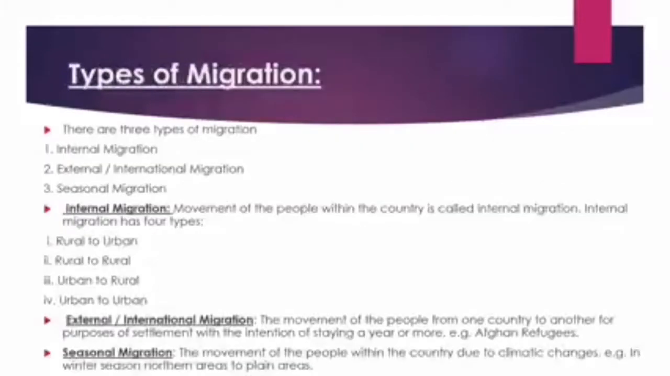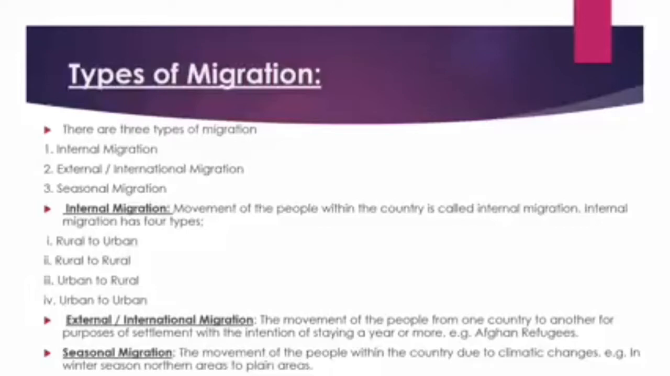Now, types of migration. There are three types of migration: internal migration, external or international migration, and seasonal migration. Internal migration is the movement of people within the country. Then we call them internal migration. Internal migration has four types: rural to urban, rural to rural, urban to rural, and urban to urban.